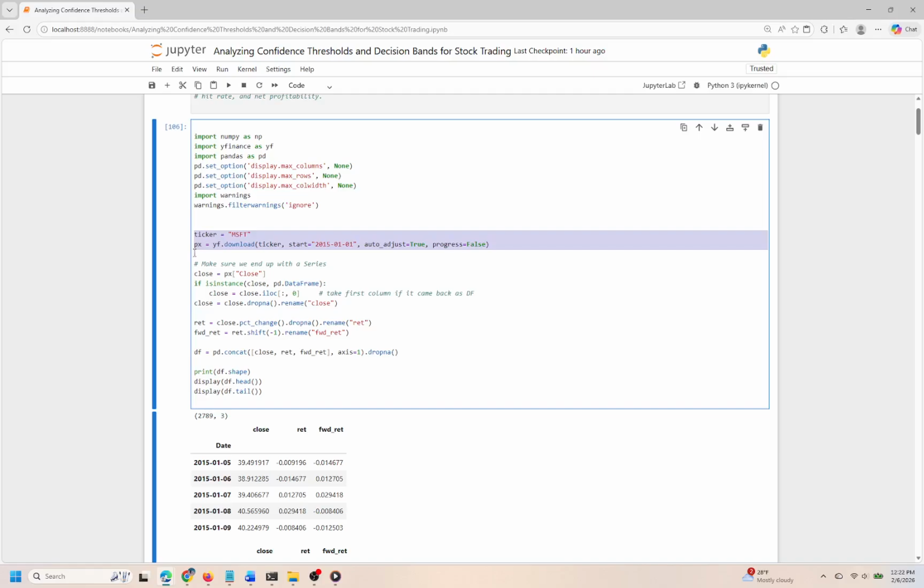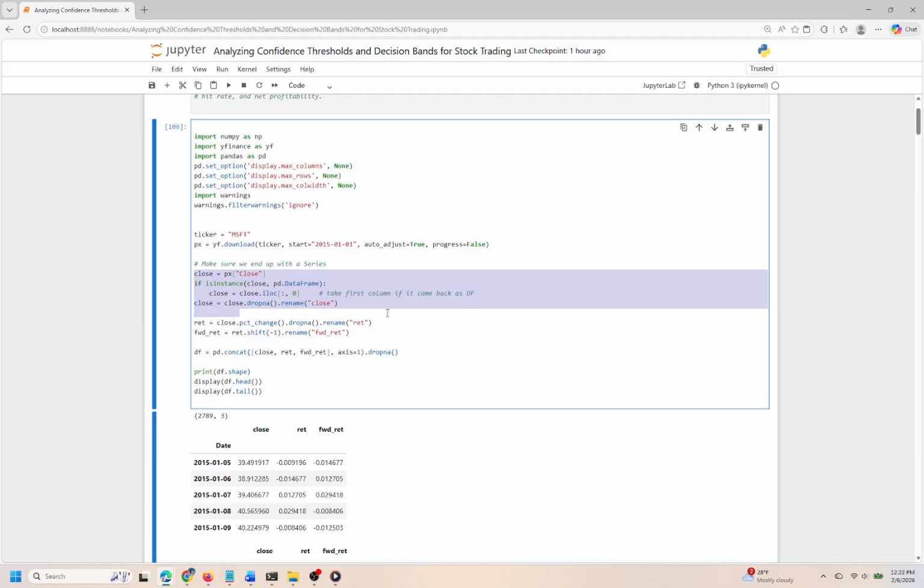our investment decisions. We start by importing necessary libraries like NumPy, YFinance, and Pandas. These tools will help us manage and manipulate our data efficiently. Next, we specify MSFT as our ticker symbol, which represents Microsoft. Using the YFinance library, we download stock data starting from January 1st, 2015. Notably, we enable auto adjustment to ensure that our prices reflect stock splits and dividends for accuracy, while also suppressing progress messages to keep our output clean and focused.